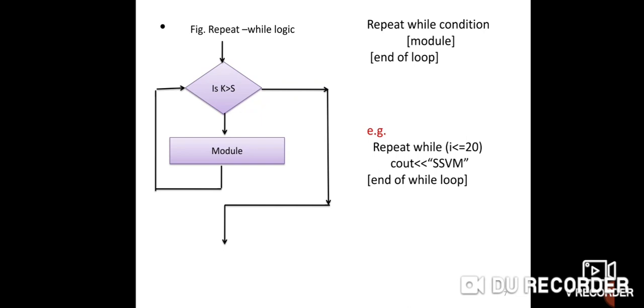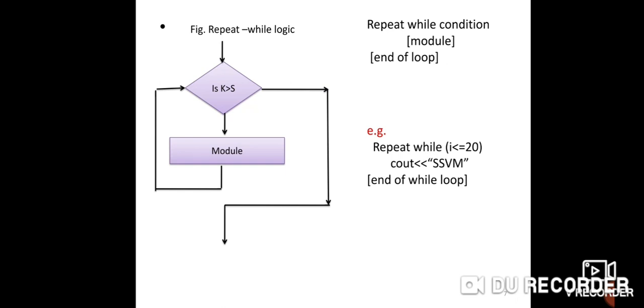This is the control structure. In data structure, there are three types of control structure: sequence, selection and iteration. Iteration is also called repetition. In selection there are again three types: single alternative, double alternative and multiple alternative. This is the type of selection logic. And the last one is iteration or repetition logic. In iteration or repetition logic, while loop is used and for loop is used.